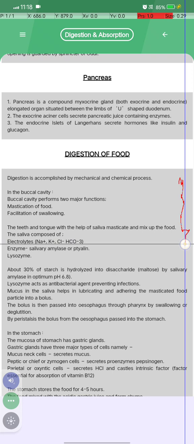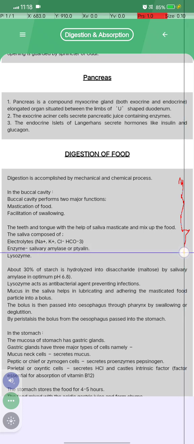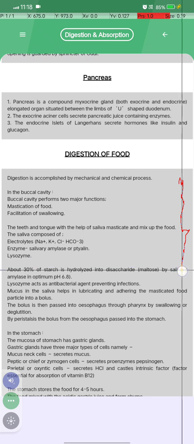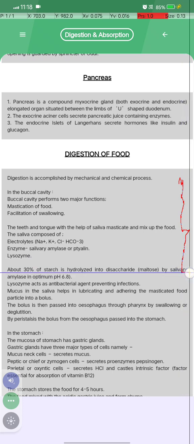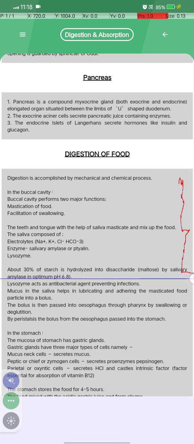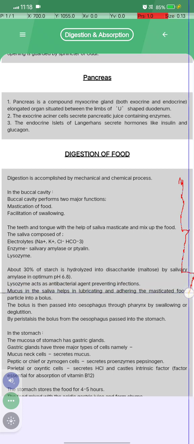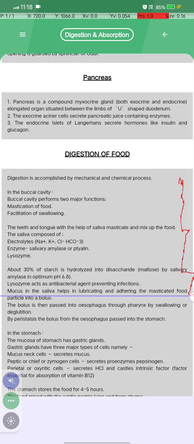Saliva is composed of electrolytes, sodium, potassium, chloride and bicarbonate, and enzymes: salivary amylase, protease and lysozyme. About 30% of starch is hydrolyzed into disaccharide maltose by salivary amylase at an optimum pH of 6.8. Lysozyme acts as an antibacterial agent, preventing infection, and the mucus in saliva helps lubricate and adhere the masticated food particles into the bolus.